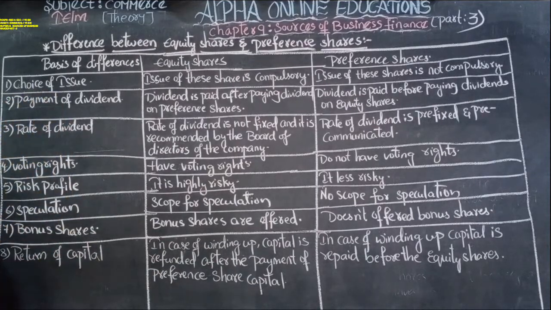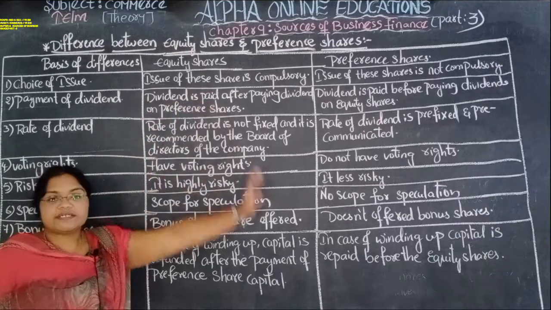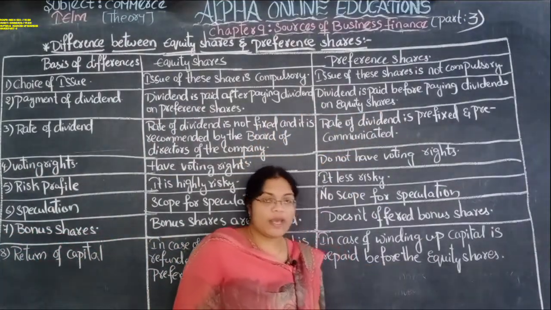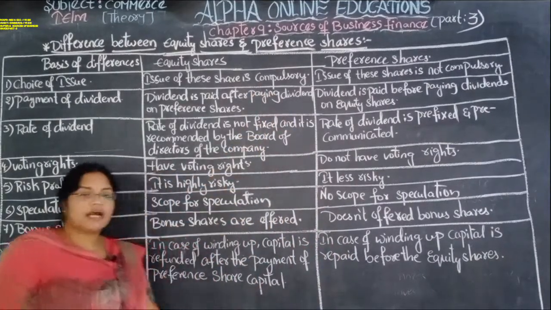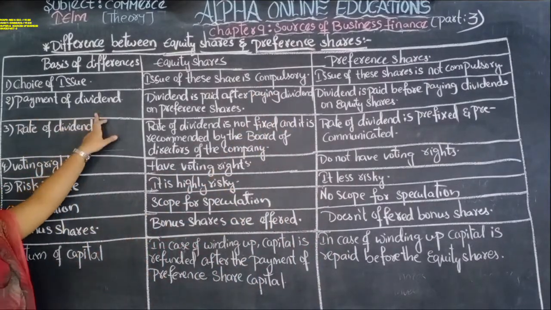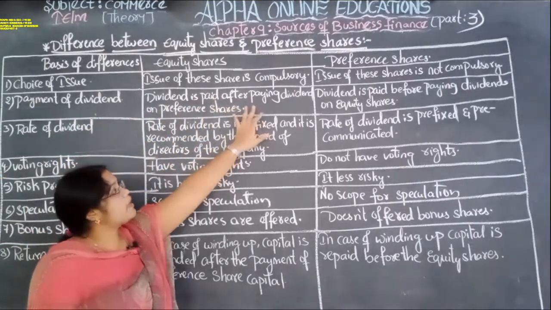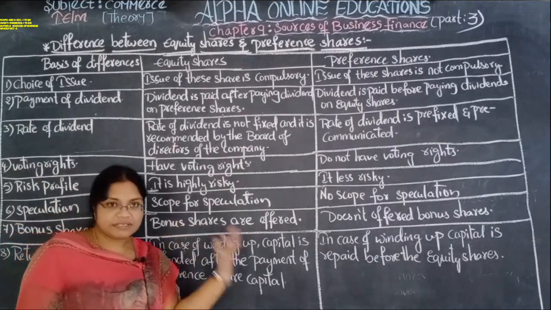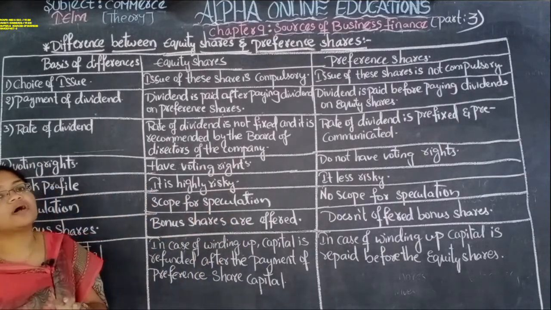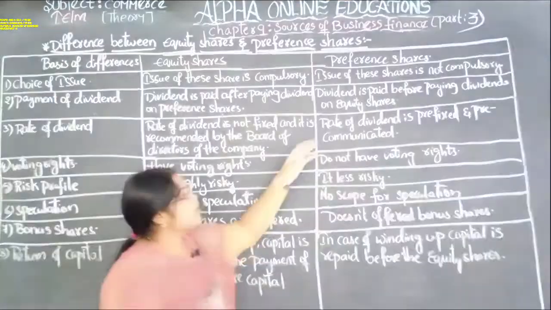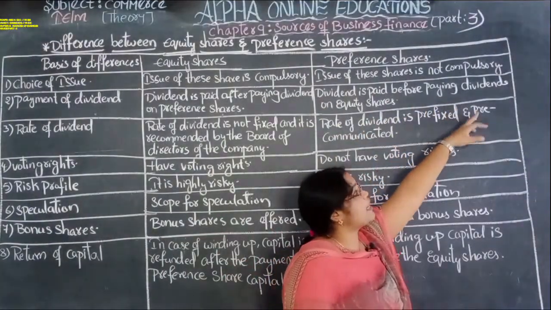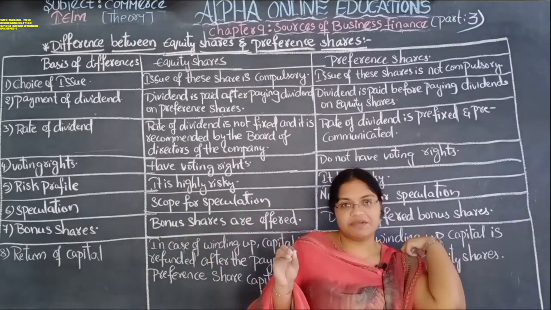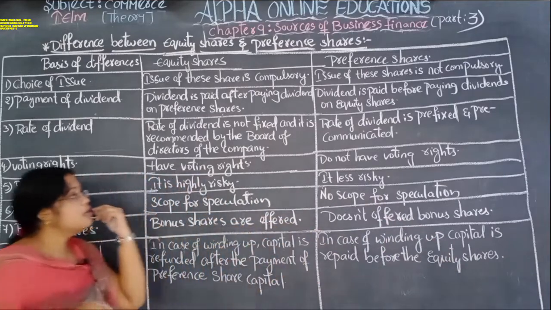Choice of issue. The issue of equity shares is compulsory, but the issue of preference shares is not compulsory. Next, payment of dividend. The equity shareholders will receive the dividend after the preference shareholders have received theirs. In case of preference shares, the dividend is paid before paying dividend to the equity shareholders. First the preference shareholders will receive the dividend.